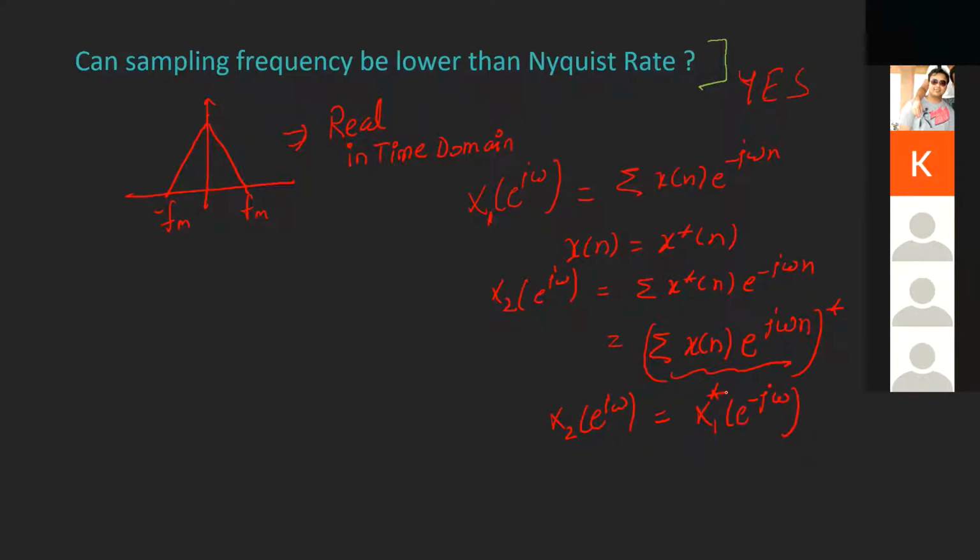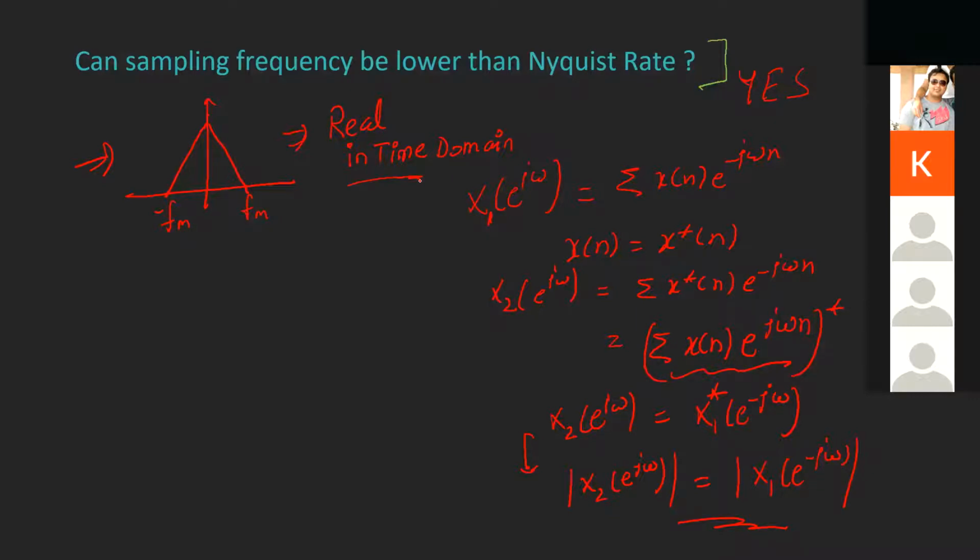And their magnitude spectrum, I'm actually plotting the magnitude spectrum of all the spectrums. So the magnitude spectrum, which I'm representing here by mods, is equal to this. So this is actually the same signal; I've just taken the conjugate. So this actually means that if the signal is real in time domain, its spectrum will be symmetric.